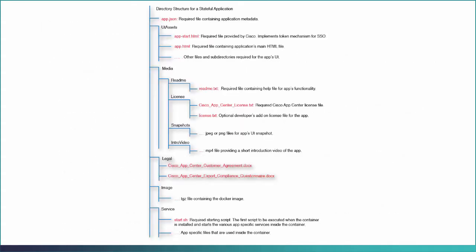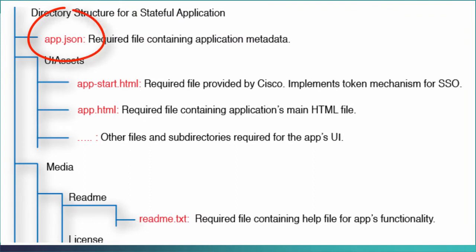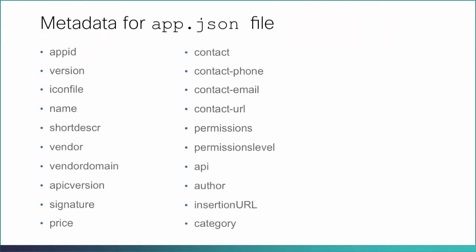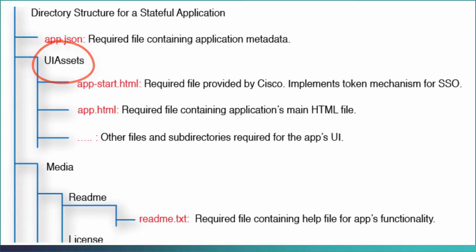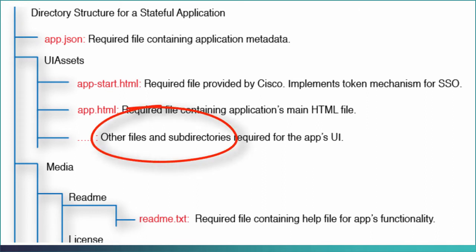To develop an APIC app, you must set up a directory structure in your workspace containing folders and files. The first one is the app.json file with the information required by the Cisco App Center to recognize the app and validate it. The second is the UI assets folder containing the following files: the required appstart.html file that contains the cookie information to implement the single sign-on in an application, the required app.html file containing the app's main HTML file, and other files and subdirectories required for the app's UI.